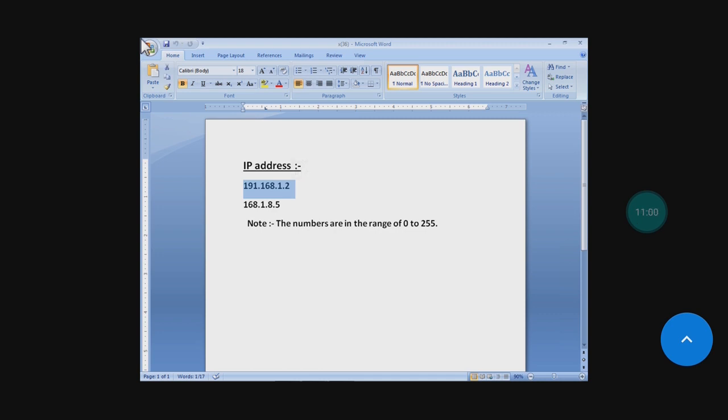IP address, just now I said it is arranged in 4 groups separated by a period. 191 dot, this is called period. 168.1.2, this is the IP address. Now I have given 2 IP addresses, but students, please keep it in mind, your numbers should be in the range of 0 to 255. You cannot give more than 255.